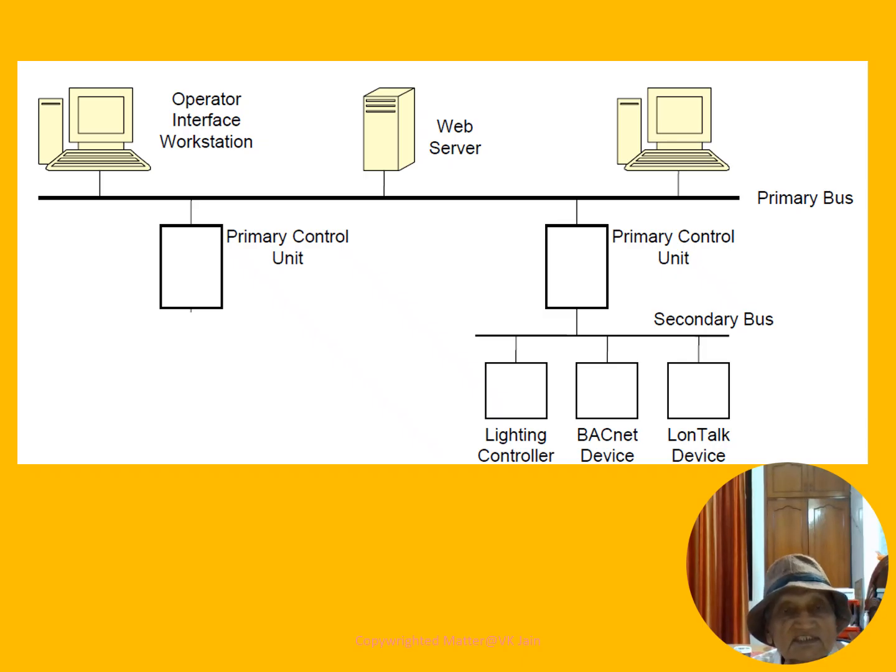Friends, this sketch shows how a primary control unit works. The primary control unit has a secondary bus to which lighting controller, BACnet device and LonTalk devices are connected. And through this, primary control circuit is connected to an operator interface workstation and web server.